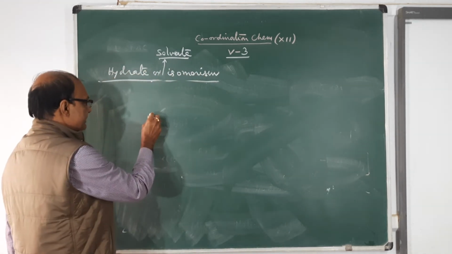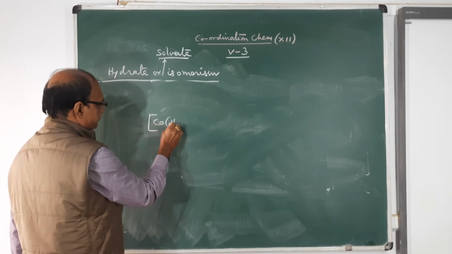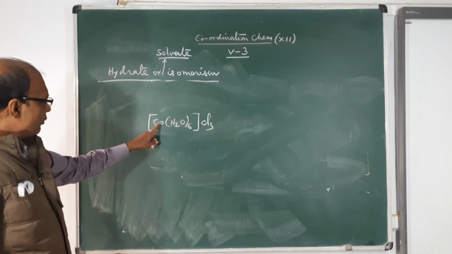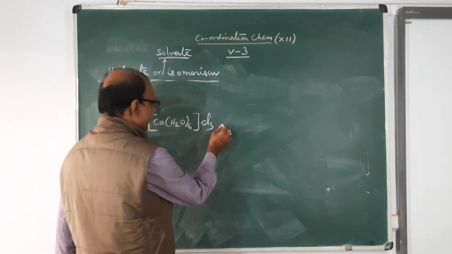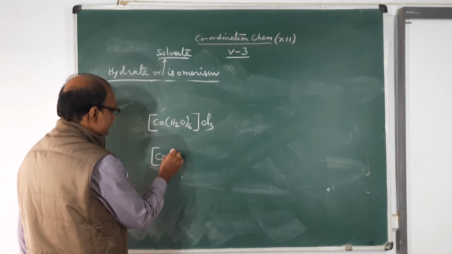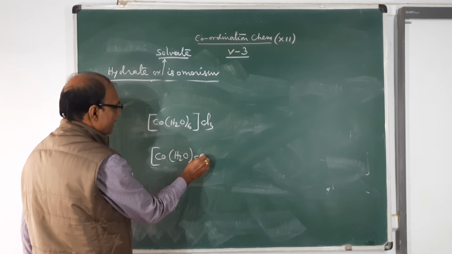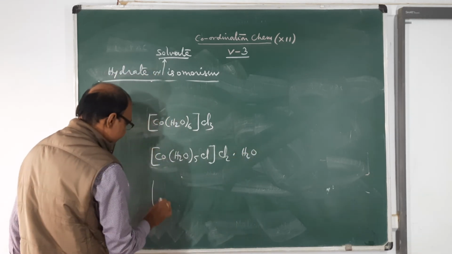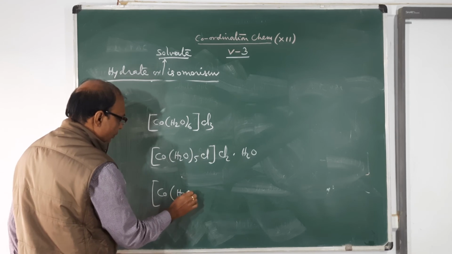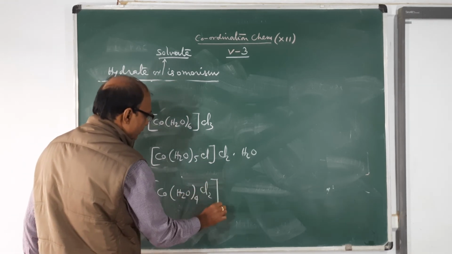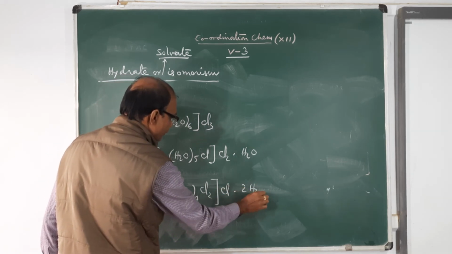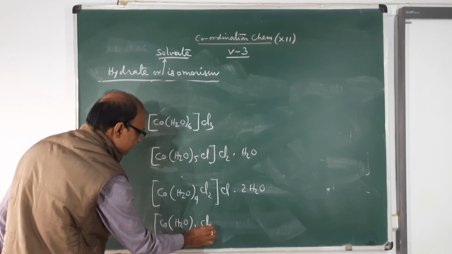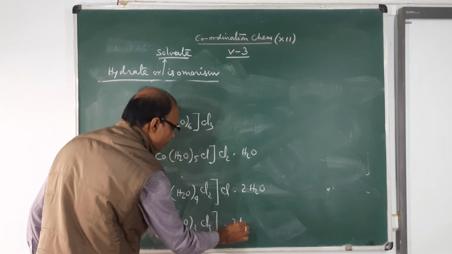If you consider this example, [Co(H2O)6]Cl3, hexaaqua cobalt(III) chloride, and see the others: [Co(H2O)5Cl]Cl2·H2O, then [Co(H2O)4Cl2]Cl·2H2O, then [Co(H2O)3Cl3]·3H2O.